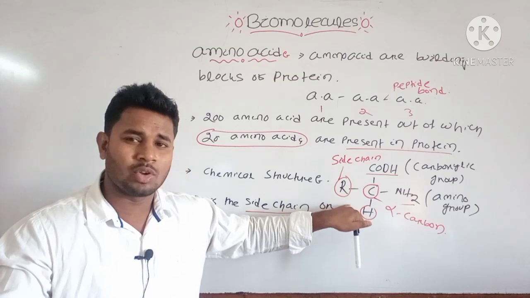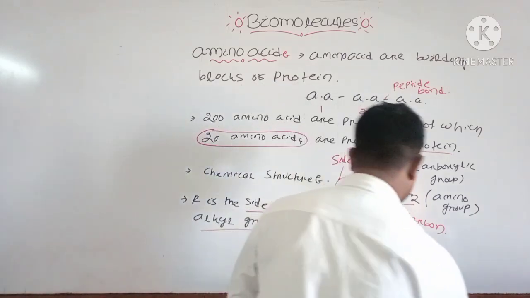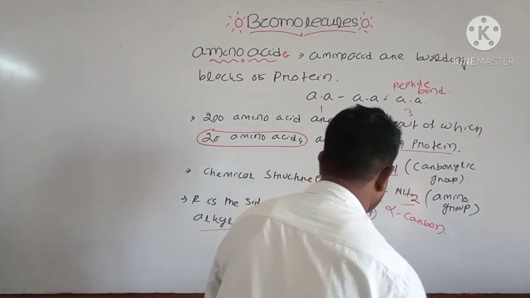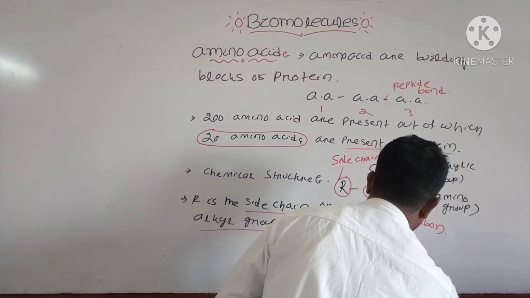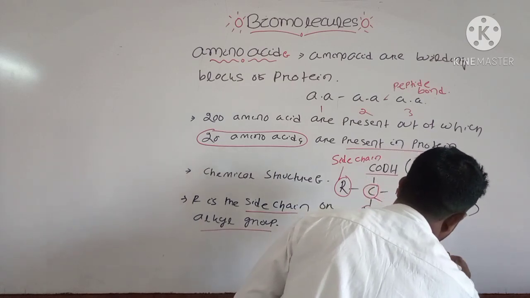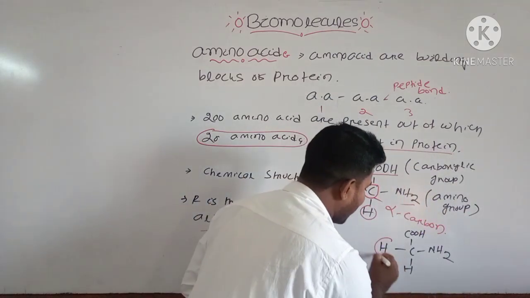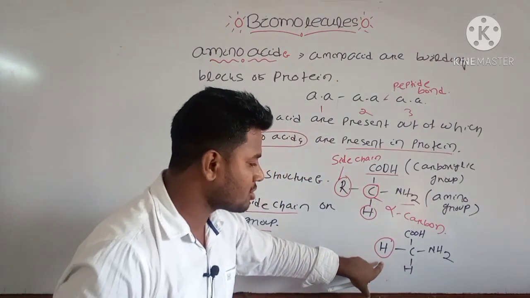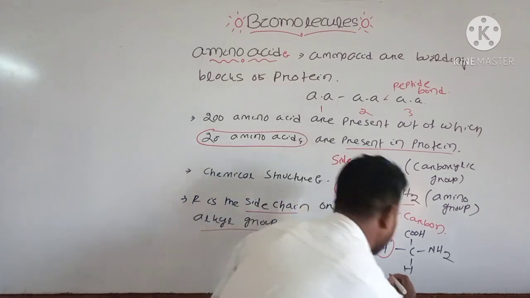Suppose you consider glycine, it has H. If you draw the structure of glycine, here H is present, here the carboxylic group is present, here the amino group is present, and this R changes due to the changes of the R side chain. The name of the amino acid is given by glycine.